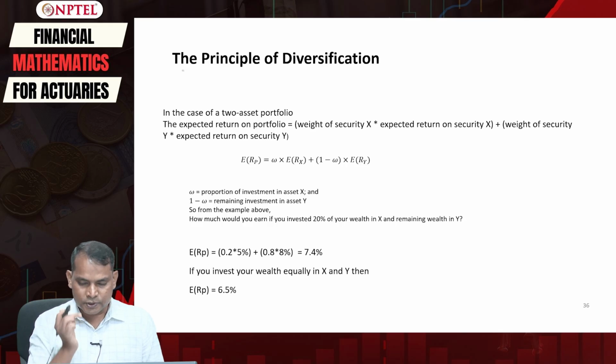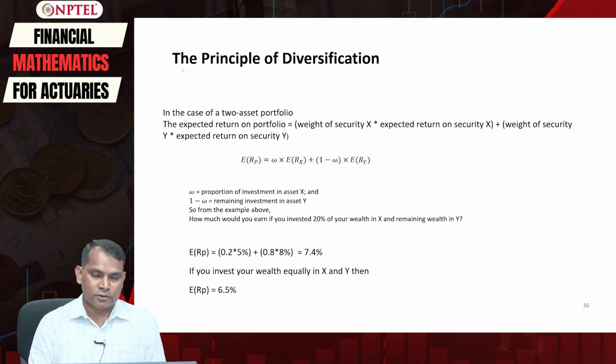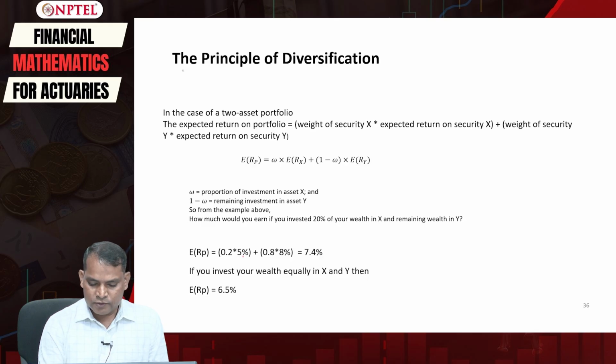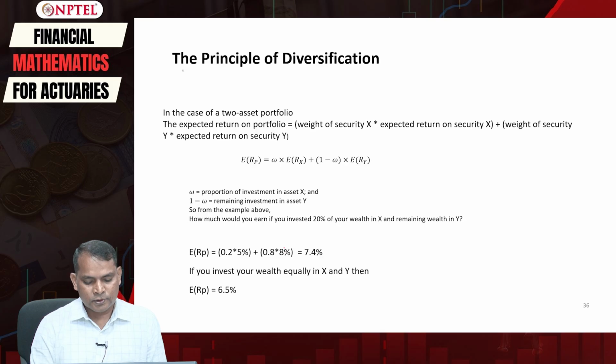We can simply use the formula and compute that the expected return on the portfolio is equal to 20% multiplied by the 5% we have got, plus 80% multiplied by the 8% expected return that you have just computed for asset Y, which is equal to 7.4%.